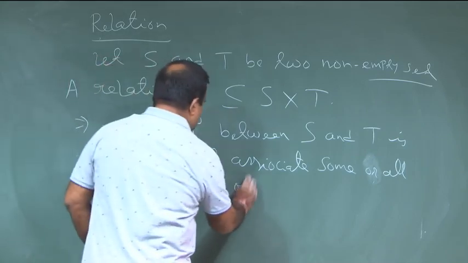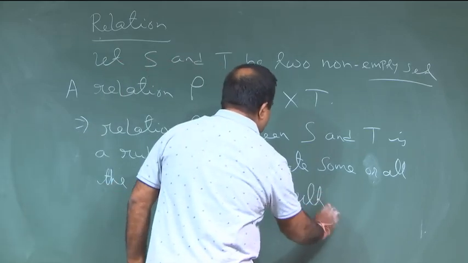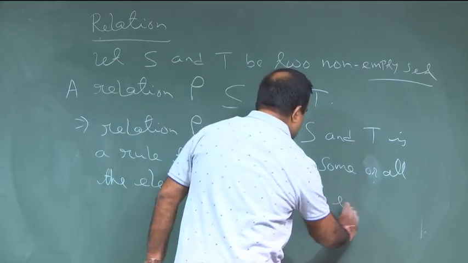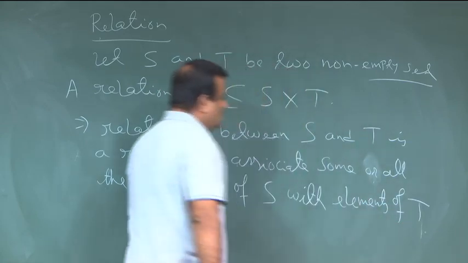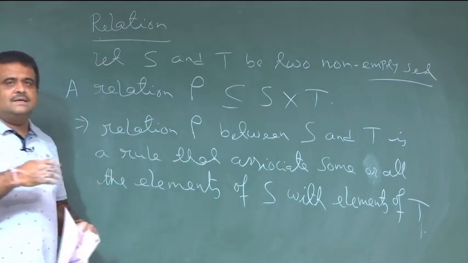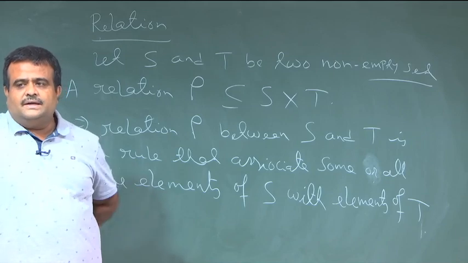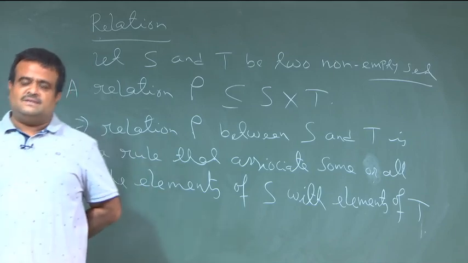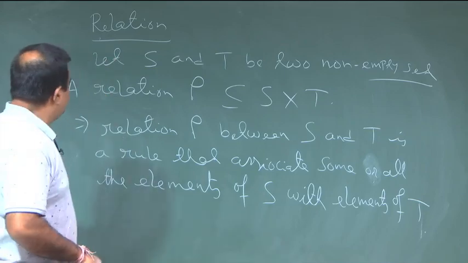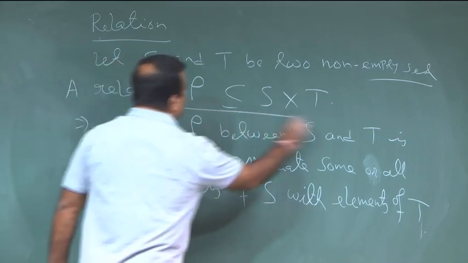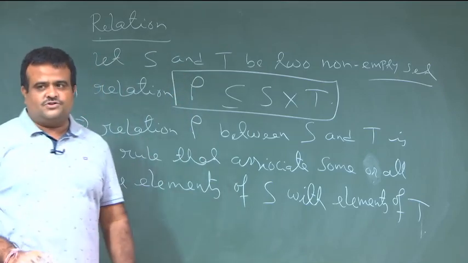This is a rule: some of the elements of S are associated with some of the elements of T, and that is a relation. This is the definition of relation, but it is basically a subset of the Cartesian product S cross T.